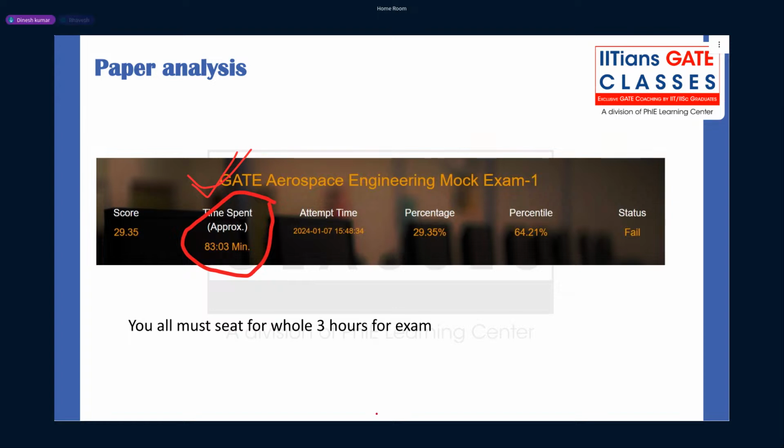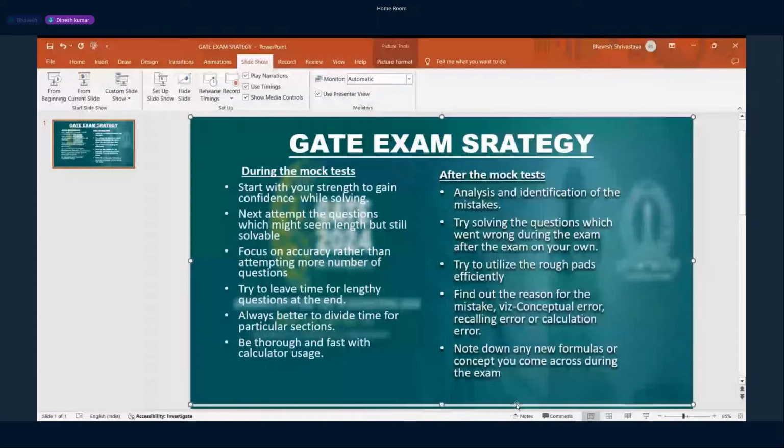You need to share your screen. Okay, just wait a minute. Is it visible now? Yes, perfect.